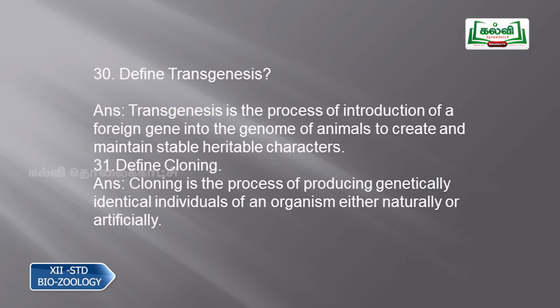That is called transgenesis. And question number 31, define cloning. Cloning is the process of producing genetically identical individuals of an organism, either naturally or artificially. That is called cloning.